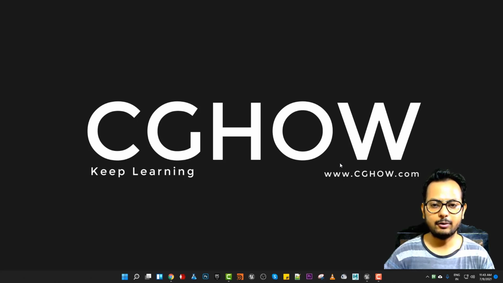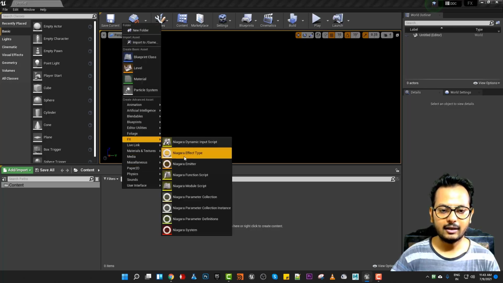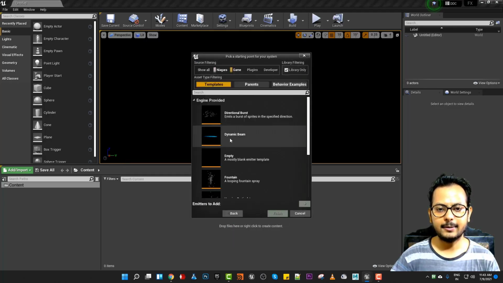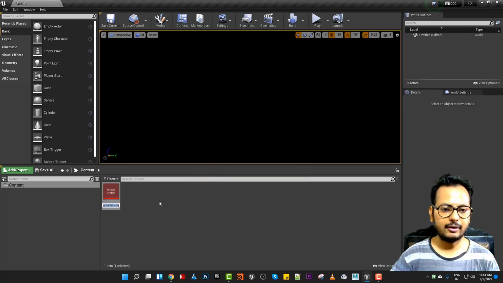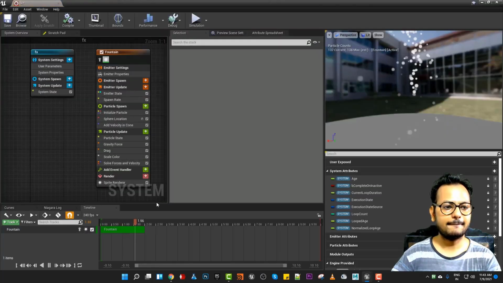Engine Niagara for my Patreons. So I have opened this Unreal Engine 4.27 and I'll use this because it has lots of new features in Unreal Engine Niagara and I like that. So I'll just create a random effect. I don't have a very specific thing in my mind, but I will create something randomly, and let's see what comes up. So I'll create a Niagara and I'll take fountain because that's my favorite. I'll take it all the time and I'll rename it FX.